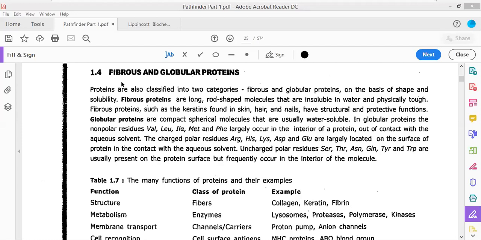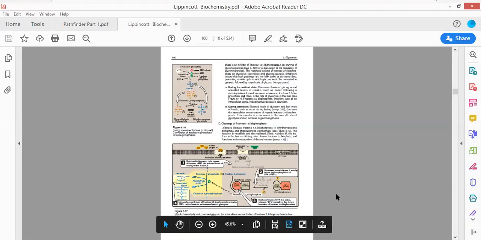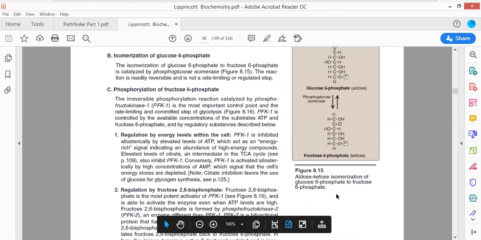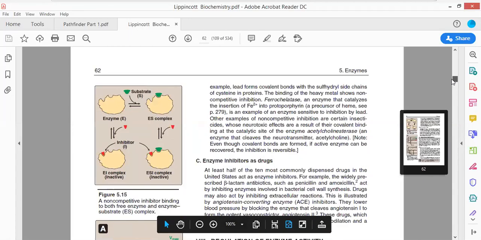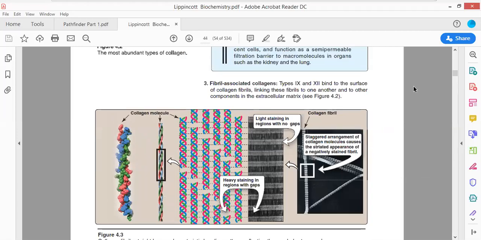Now we will be talking about the two basic types of protein. One is referred to as the fibrous protein and the other is the globular protein. Fibrous protein and globular protein being a very important topic, we would have to focus upon Lippincott, because in this part of the book, the fibrous and globular proteins are very beautifully described, the two different types of proteins which are present.